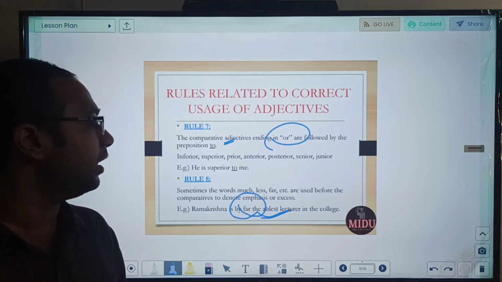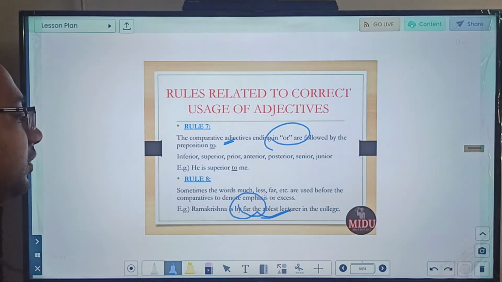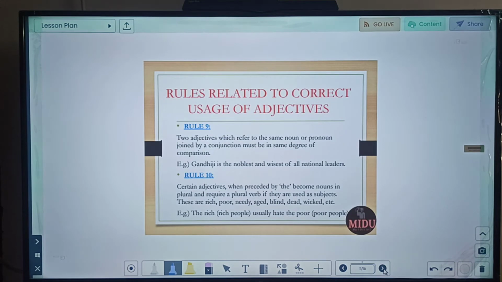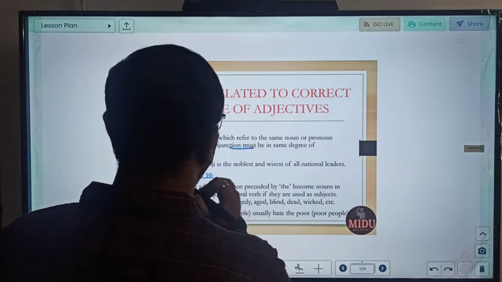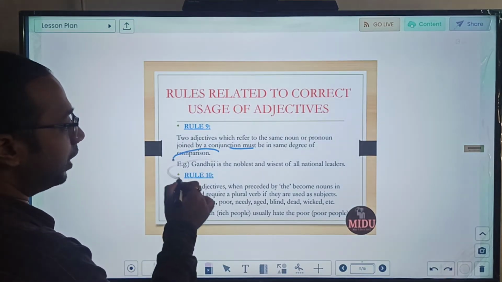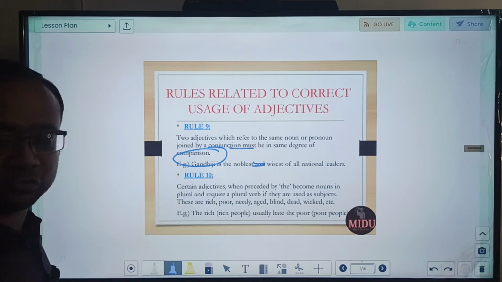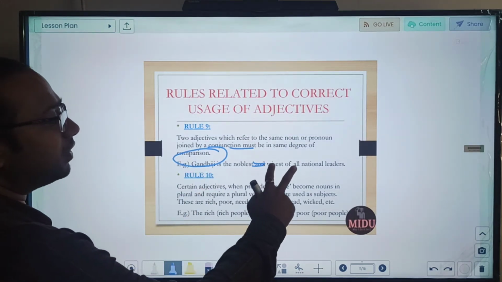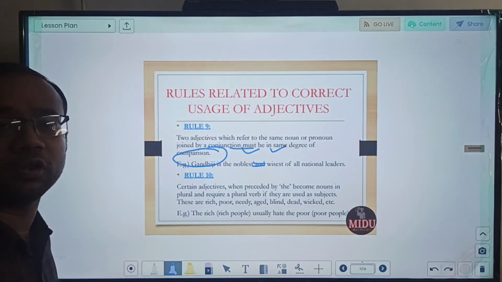Okay. Our next rule, rule number 9. Rule number 9 of adjectives states that two adjectives which refer to the same noun or pronoun joined by conjunction must be in the same degree. So suppose Gandhiji is the noun and we are using the conjunction and, so both these adjectives should be in the same degree. Gandhiji is the noblest and wisest of all national leaders.